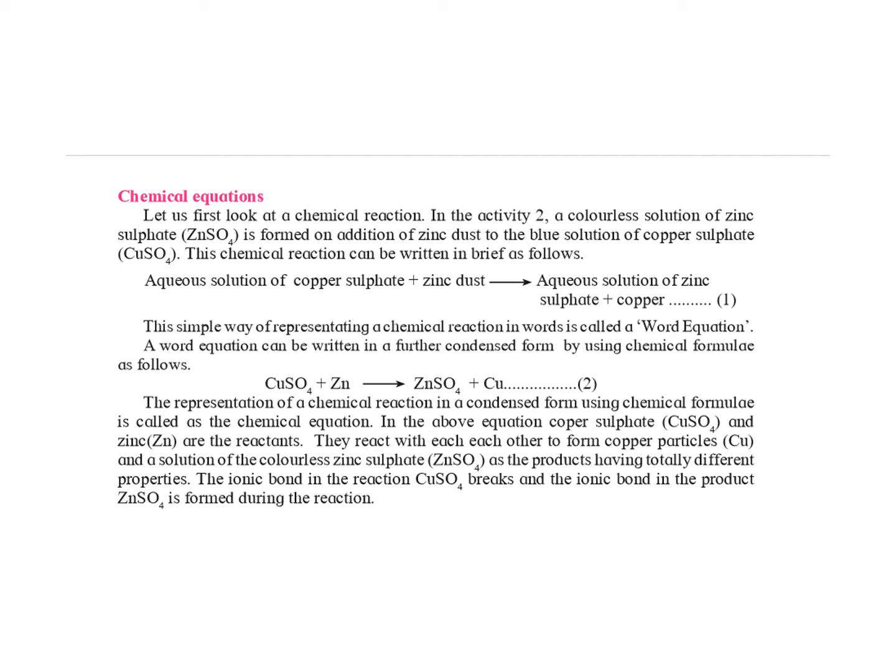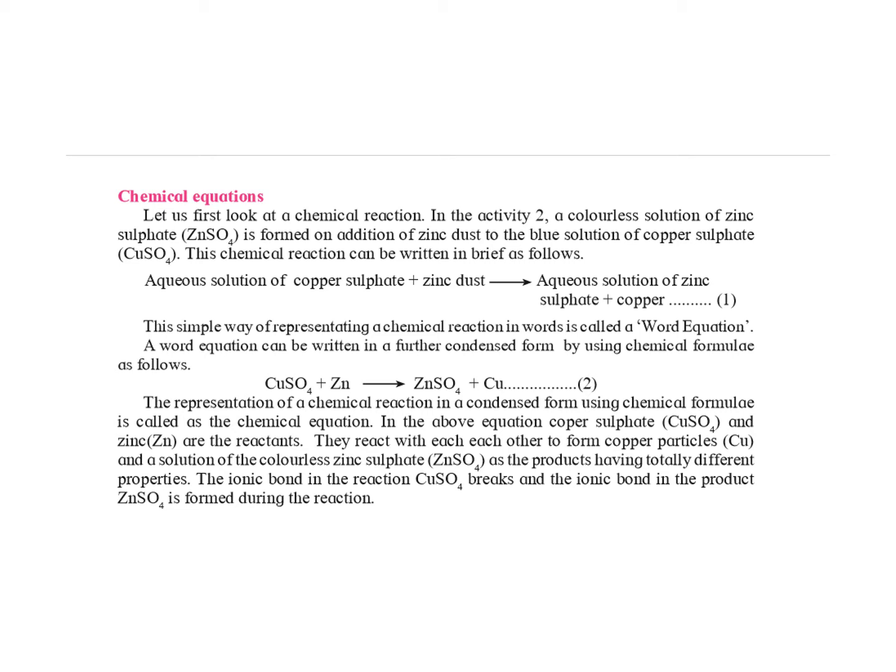If you look at what is given in front of you, it's written aqueous solution of copper sulfate plus zinc dust forms aqueous solution of zinc sulfate plus copper. Now this is a word equation where we are simply writing the names of the reactants and the products in words.